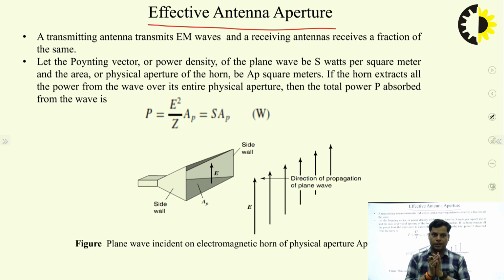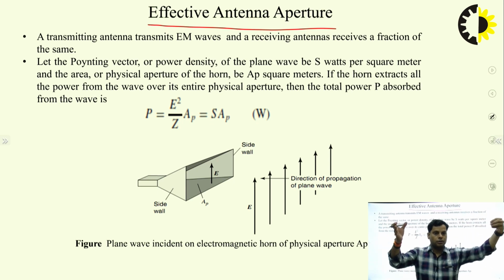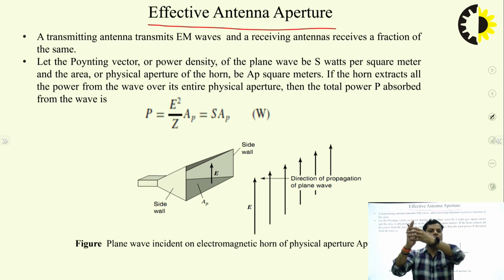Okay, antenna aperture. But what is it? That is the physical aperture that we are looking at. But when we are considering an antenna in receiving mode, what will happen? The power, let's say, coming from any direction, strikes onto this aperture.